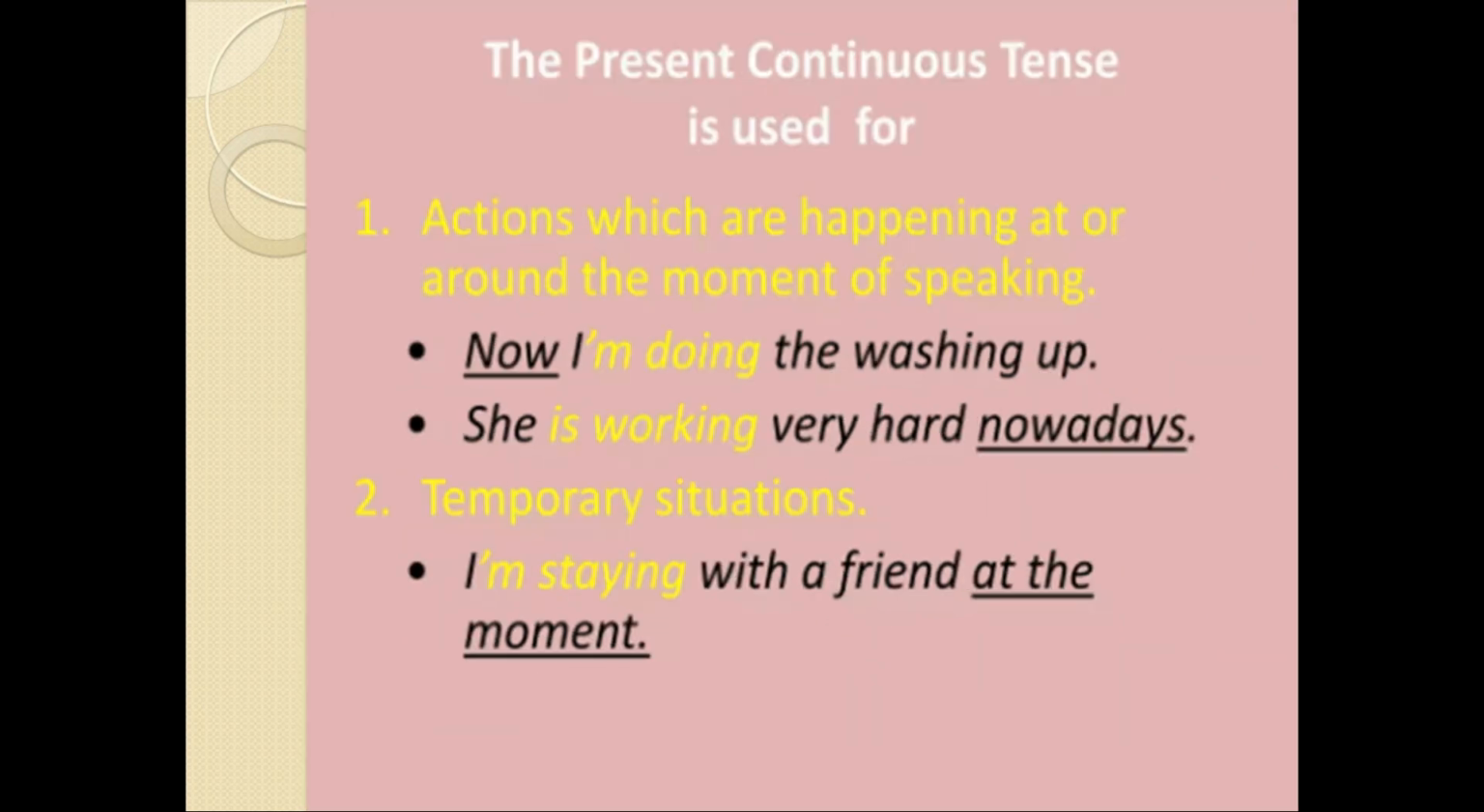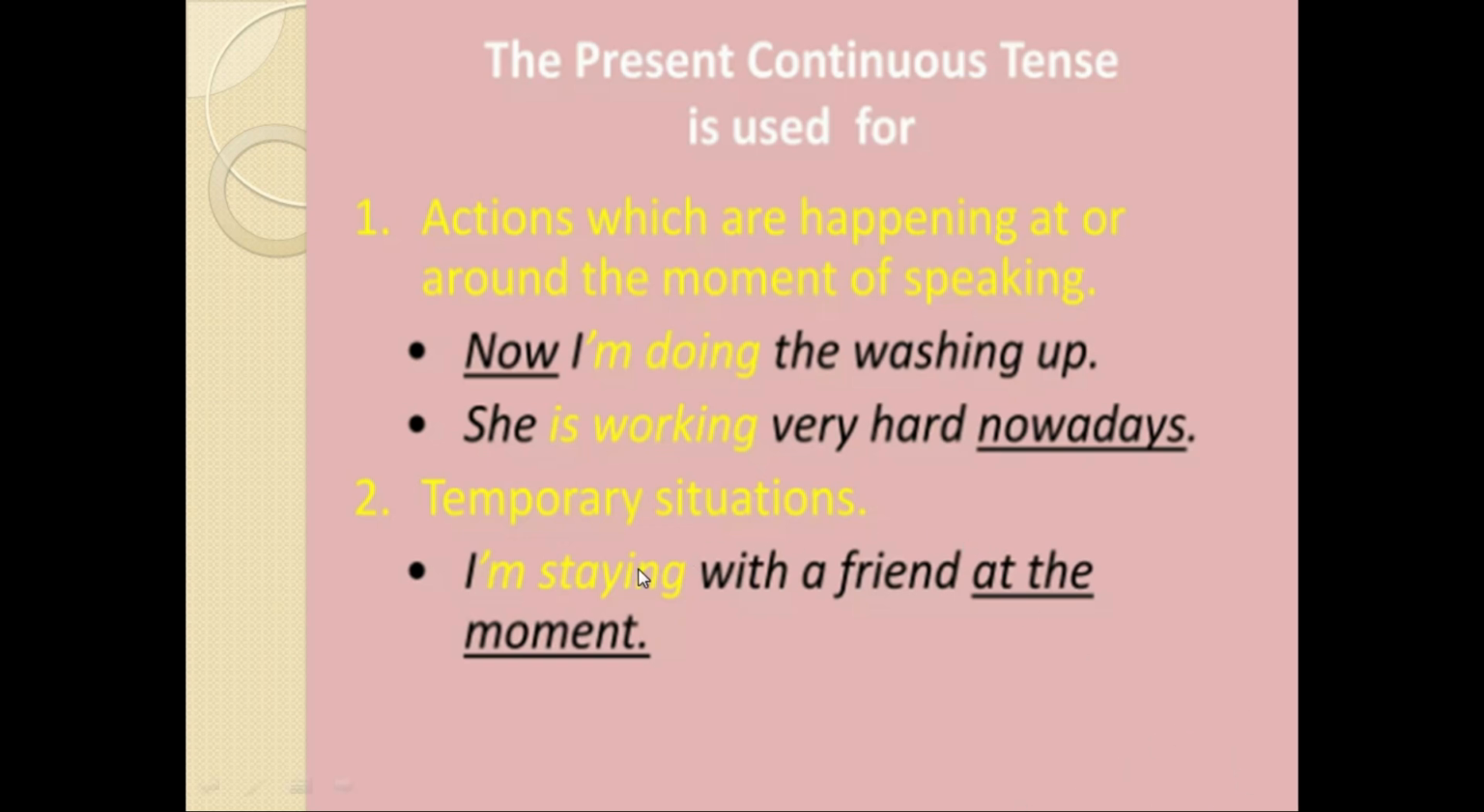The present continuous tense is used for actions which are happening at or around the moment of speaking. It means that when you are in the middle of that action, then you use present continuous tense. It shows that the action is ongoing, it is still continuous, it is still going on, it is not finished. The action is not finished. For example, now I am doing the washing up. She is working very hard nowadays.